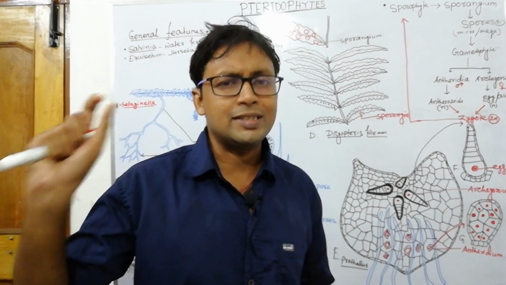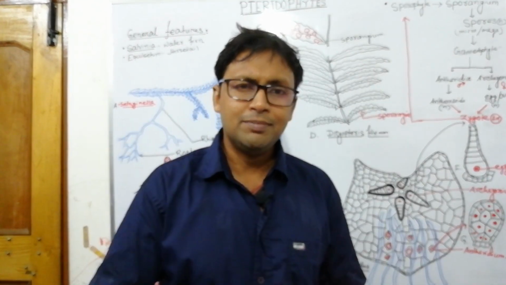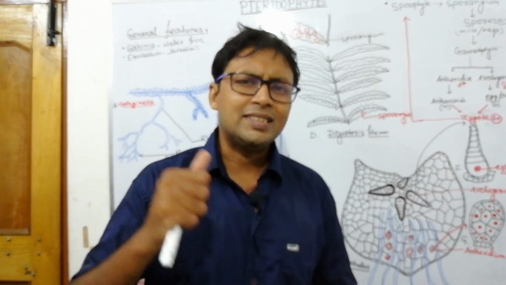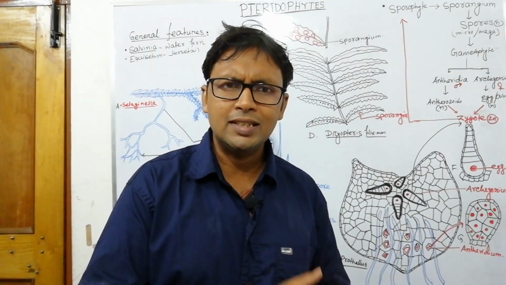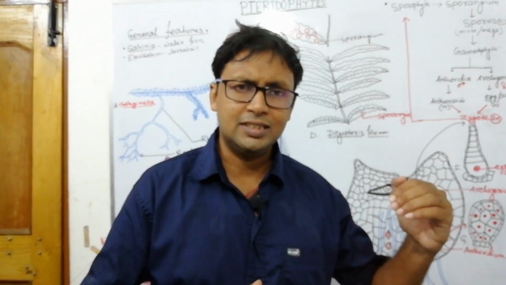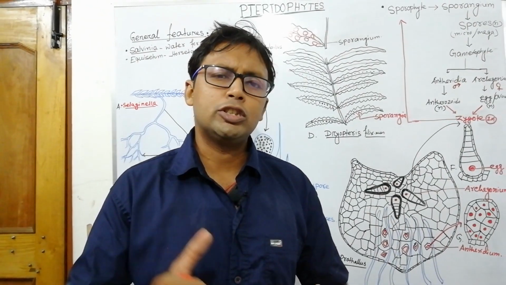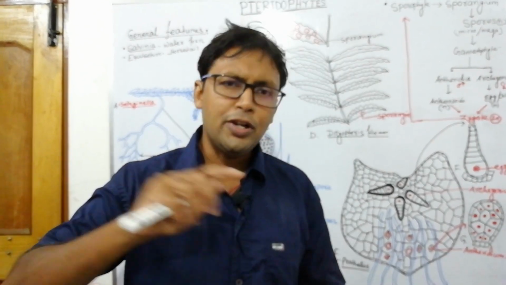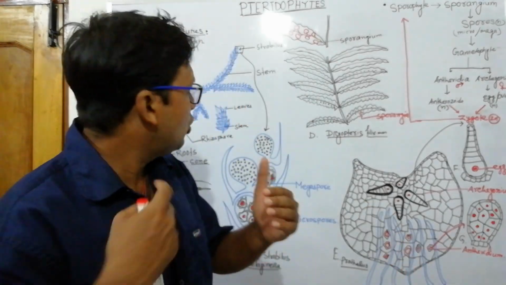True root, shoot and stem, no rhizoids, except in a few members of Lycopsida and Psilopsida, where xylem is absent, and in lower pteridophytes like Rhynia that are fossilized. Actually, the Psilopsida class contains some fossil pteridophytes. In that case rhizoids were there, but in most cases an underground rhizome and a true root system are there. So let's start.